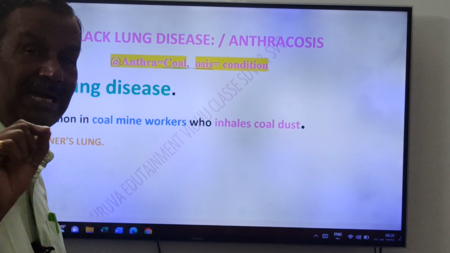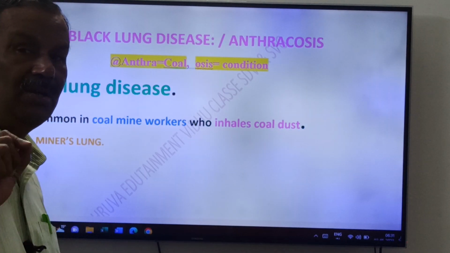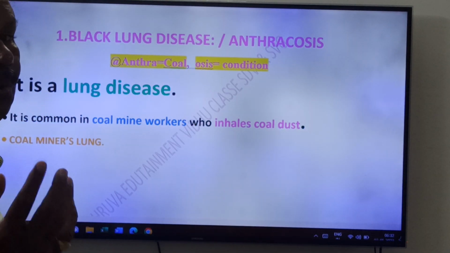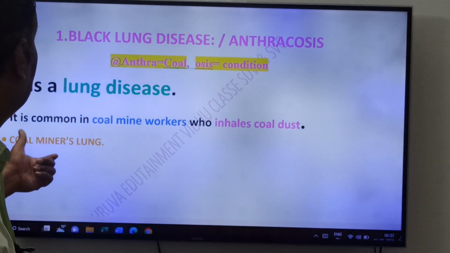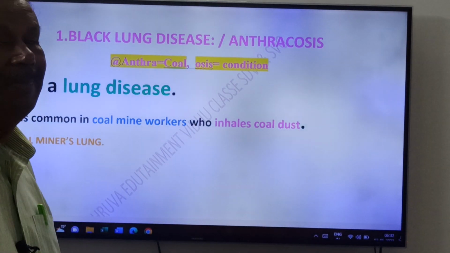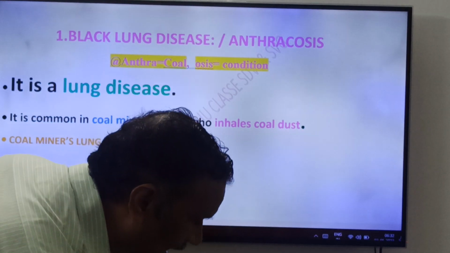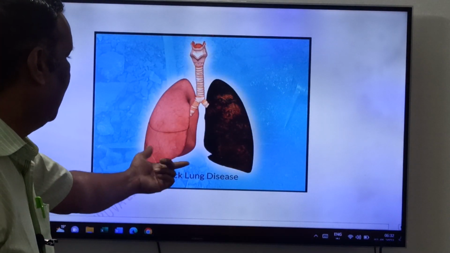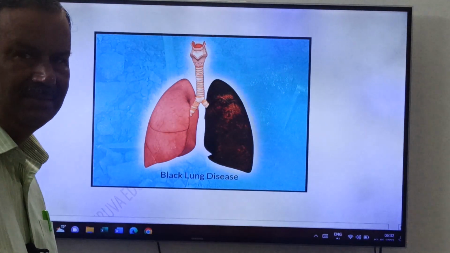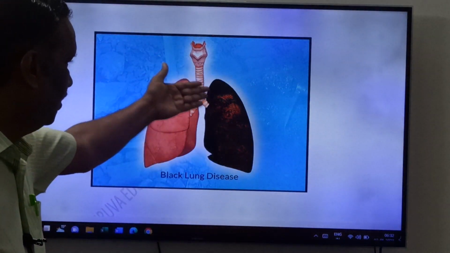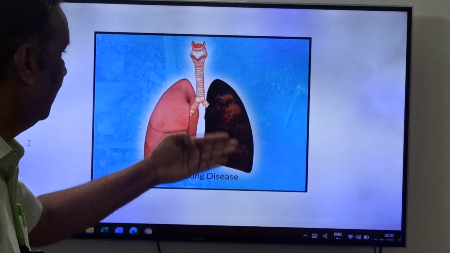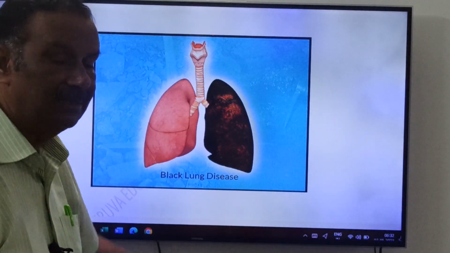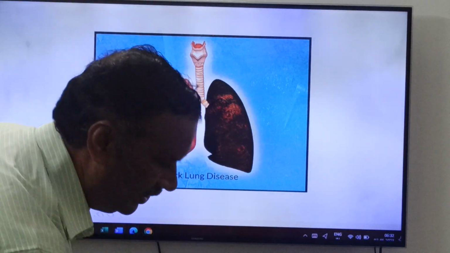It is a lung disease. It is common in coal mine workers who inhale coal dust. It is also called what, friends? Coal miner's lung. See, friends, here. This is a normal lung. This is black lung or anthracosis. So due to inhalation of what, friends? Due to inhalation of coal dust, the lung becomes black in color, friends.